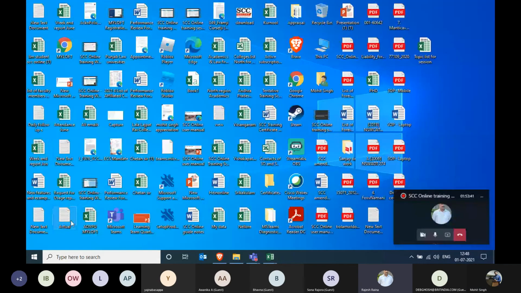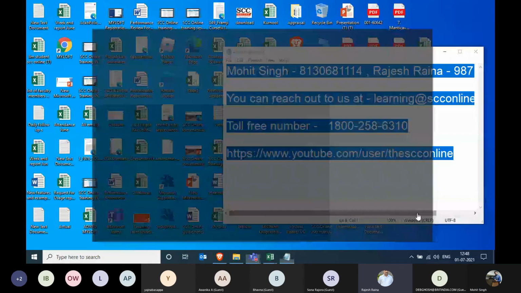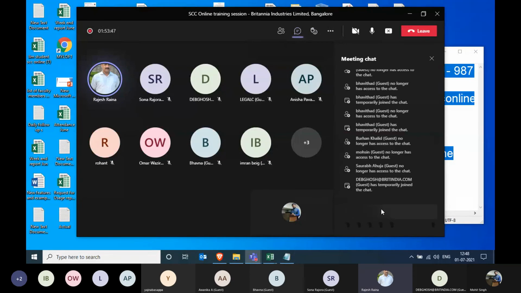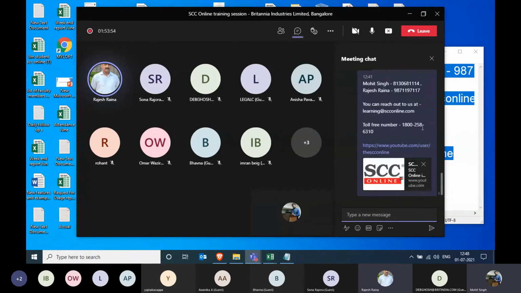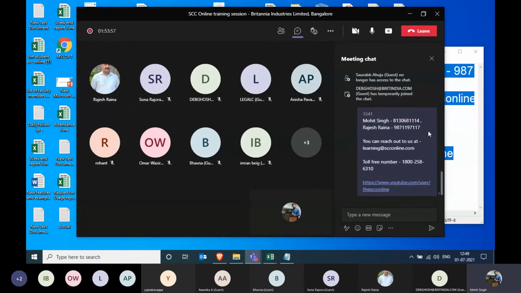We'll share the email ID as well as the numbers with the members, so that if they have further queries they can just get in touch with us. Members, in case you face any research related query with SCC Online or any feedback, there is an email ID. You can directly let us know by calling us, or you can write to us on the email ID. And if you need any immediate support and both of us are not reachable, then you can always go with the toll-free number as well. For all our training videos, we will give you this recording for sure, but our past training videos with regards to different features are also available on our YouTube channel. You can go over there and check it out.